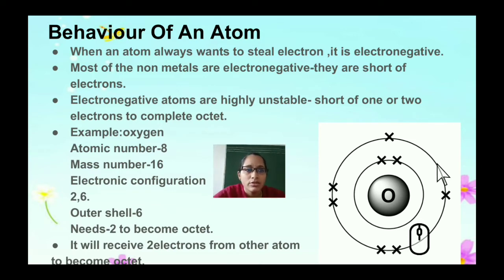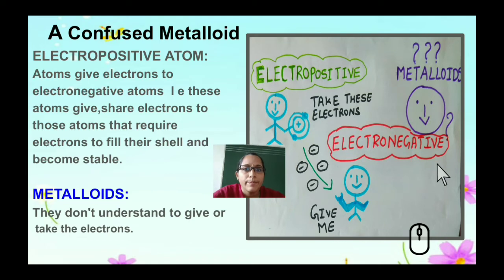If 2 of the electrons have been used in the first shell, the remaining is 6. The 6 get placed in the second shell. So you can see that oxygen requires 2 more electrons to complete its octet. The electronic configuration is 2 in the first shell and 6 in the second, so the outer shell has 6 and it needs 2 to become octet configuration. So it will receive 2 electrons from other atoms to become octet.